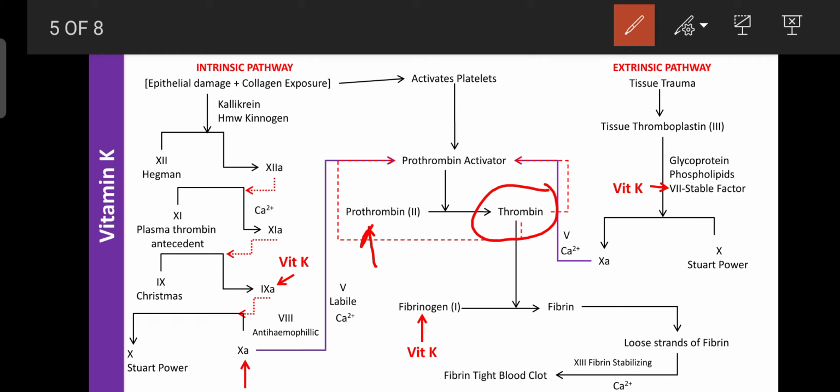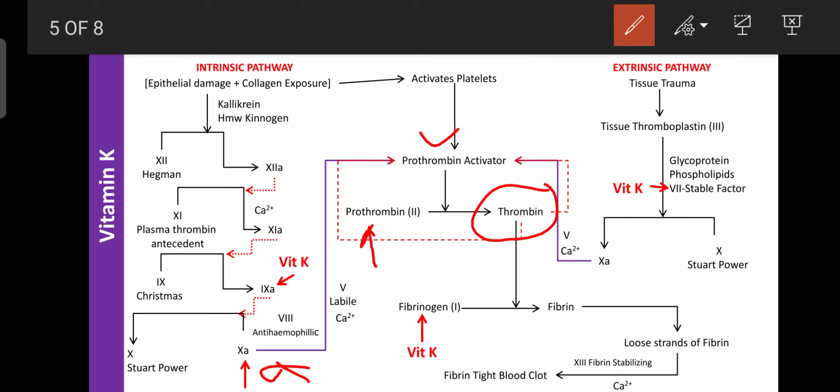And vitamin K can also enhance the synthesis of factor 9. That's why vitamin K is also helpful for treatment of hemophilia B. Also, vitamin K can enhance the synthesis of factor 10. Factor 10 is required for the activation of the prothrombin activator or the formation of thrombin.